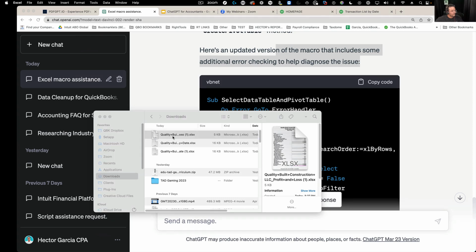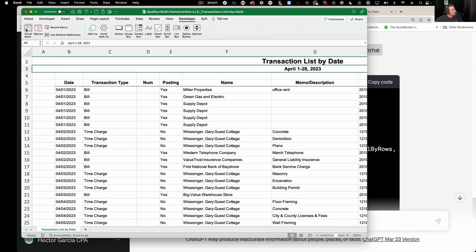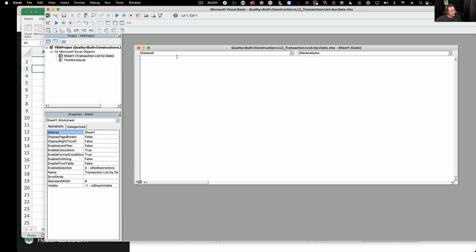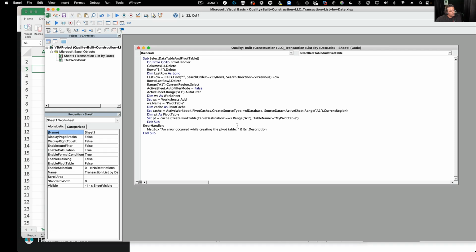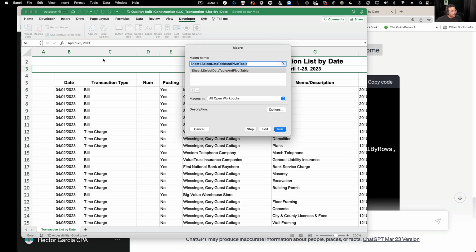Let me get out of that. Open up the spreadsheet again. Not that one. Okay, there's a spreadsheet again. Let's go to developer. Let's go to Visual Basic. Let's load the macro again. Again, this is the updated macro that contains some other stuff that I don't know what it is. Thank God I don't have to even know what it is. I just use ChatGPT for everything. And then go to macros and then go to run.